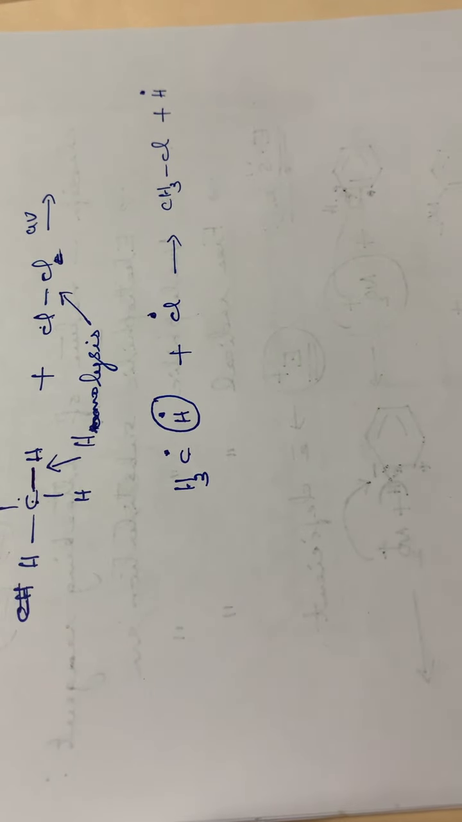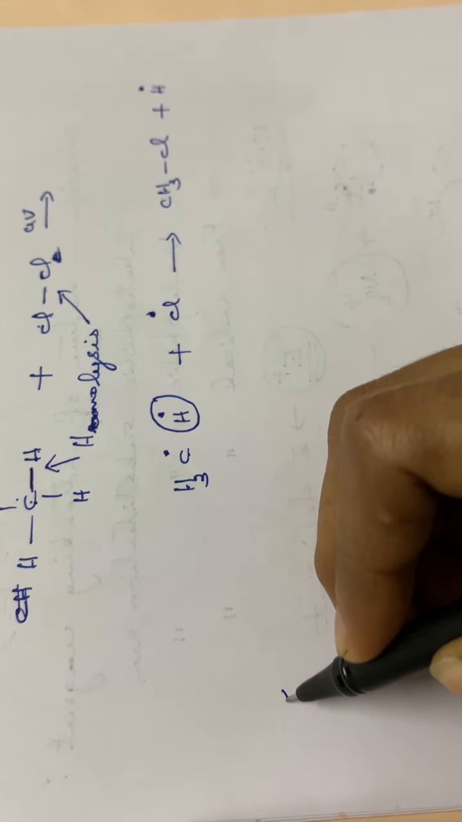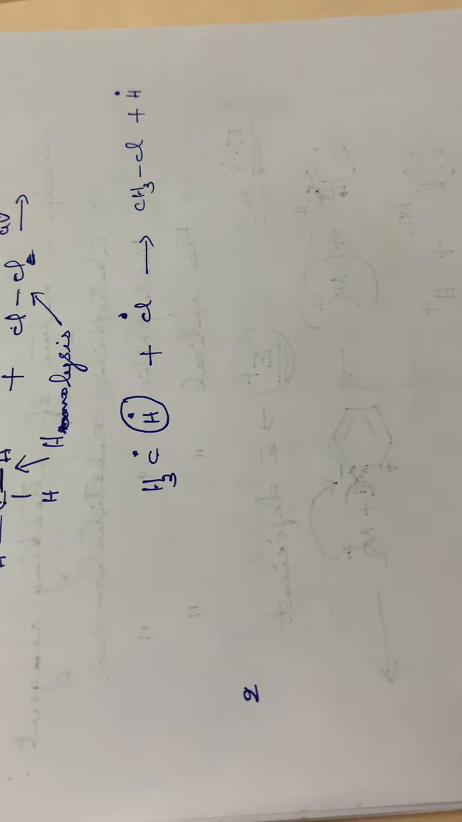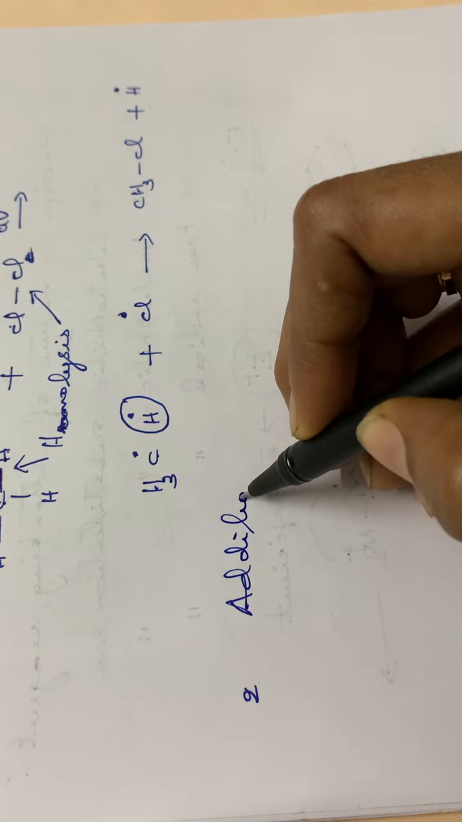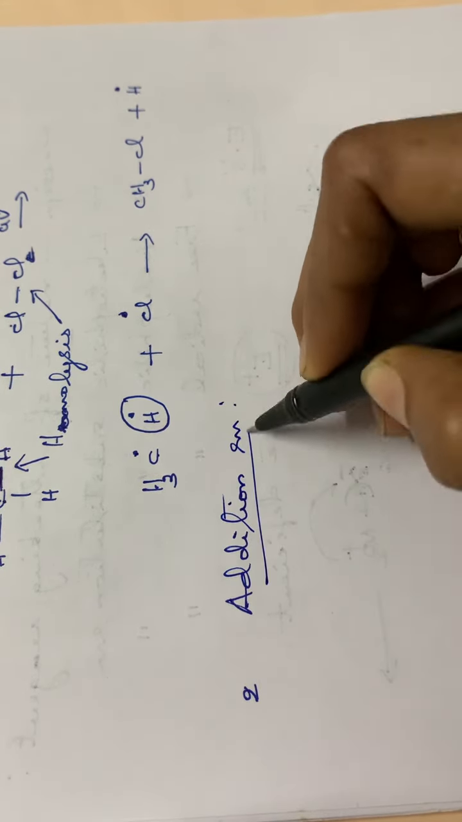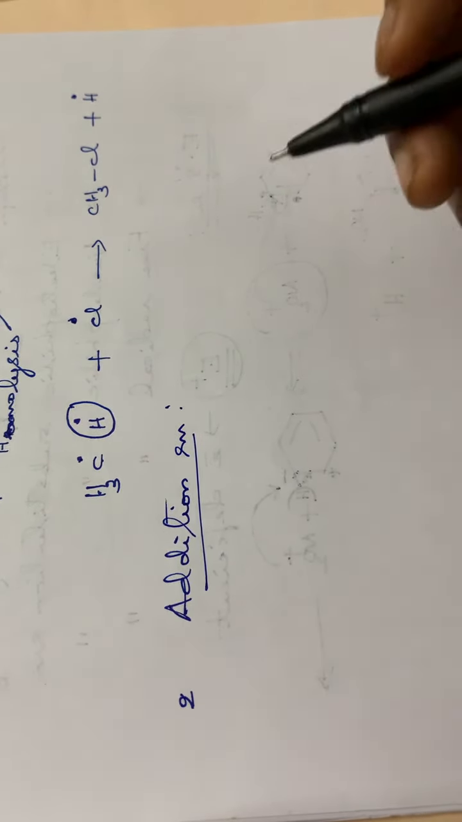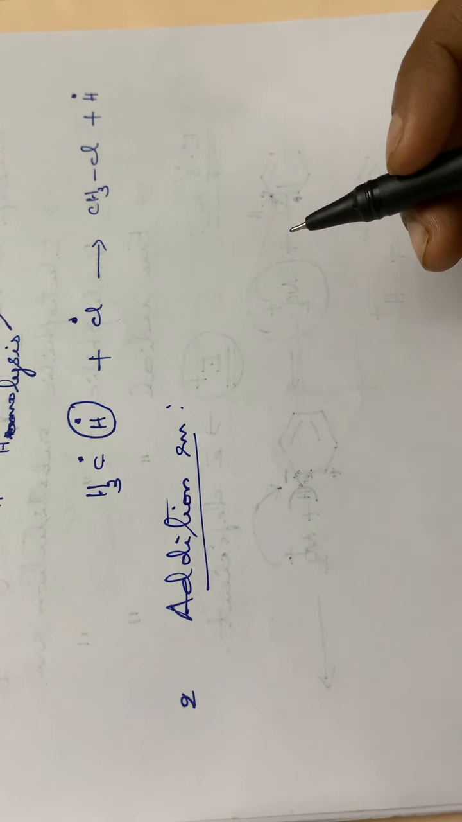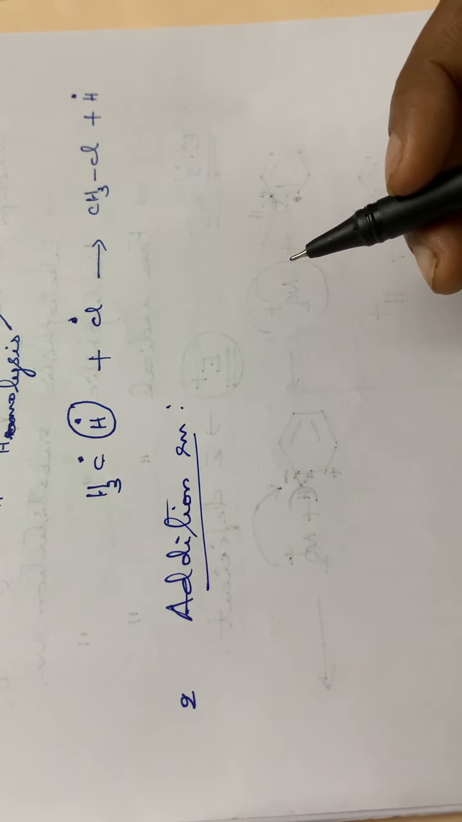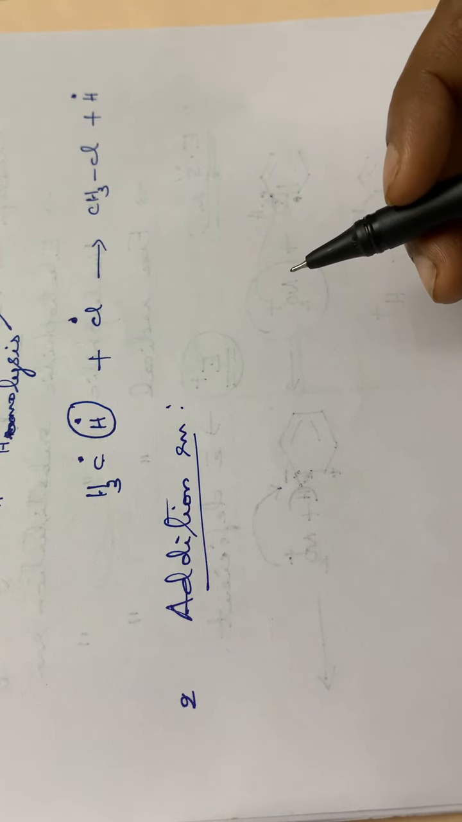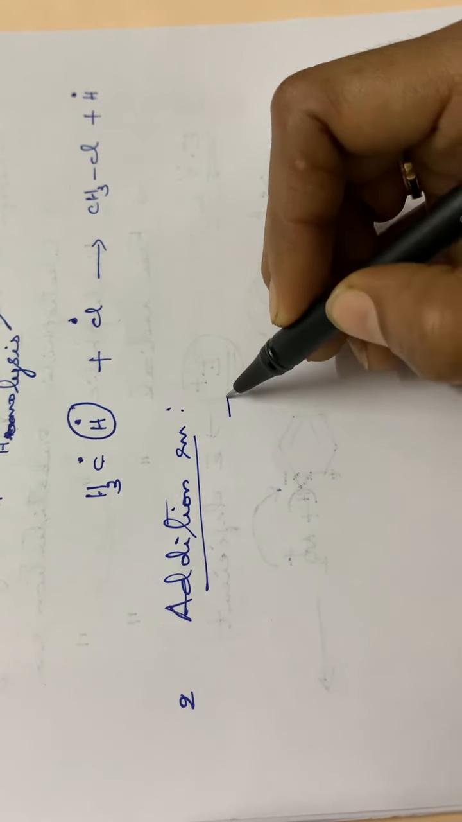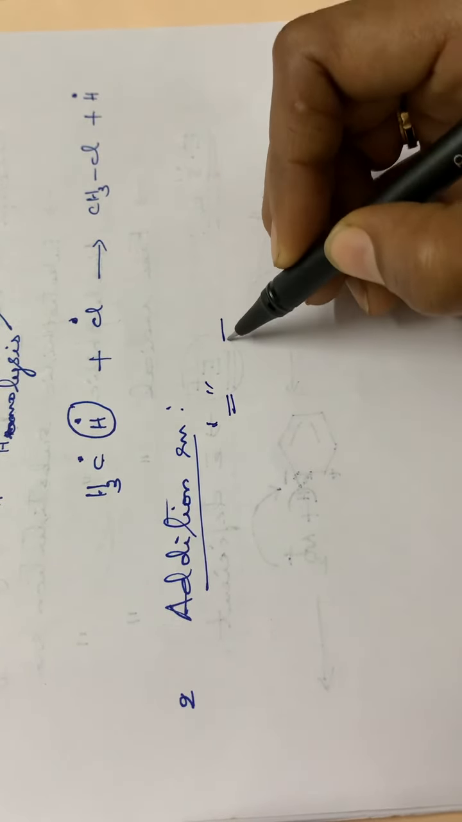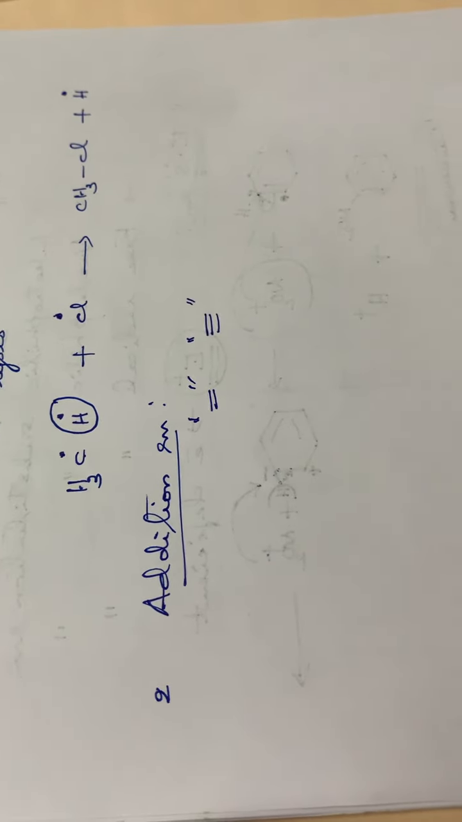Okay, so these are the 3 types of substitution reactions. Then the second category, the second major type of organic reaction, that is the addition reaction. See here, in the case of addition reaction, the addition will be taking place across a double bond or a triple bond. That means addition reactions will be taking place in compounds having double or triple bonds.